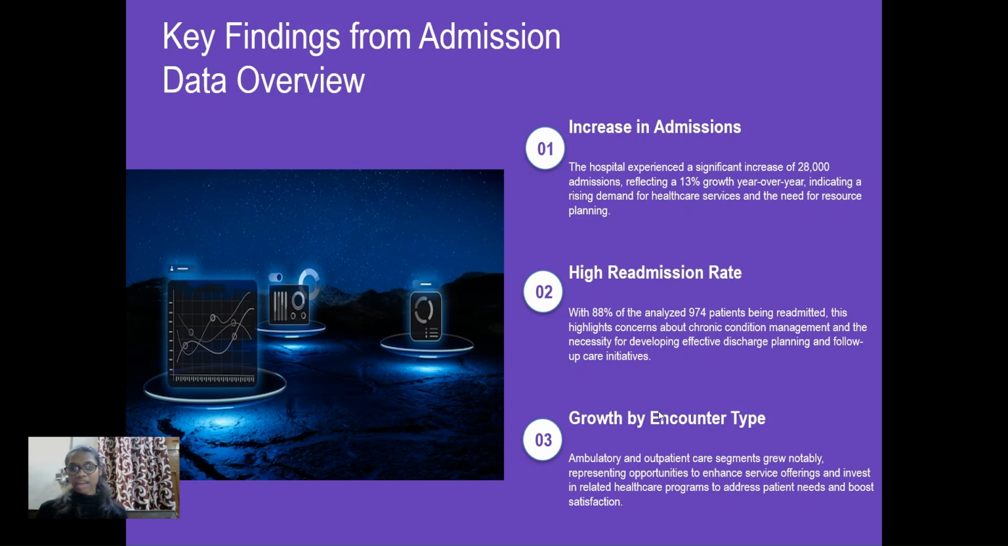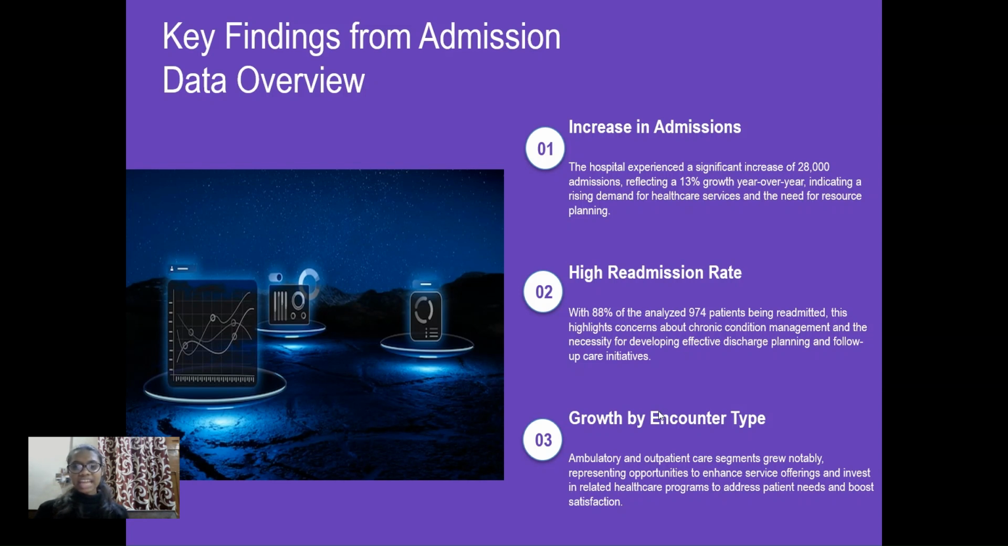Let's start by looking at the patient admission and readmission. So, what are our key findings from the admissions data overview? First, there is an increase in the admission. The hospital experienced a significant increase of 2,800 admissions, reflecting a 30% growth over a year, indicating a rising demand for healthcare service and the need for resource planning.